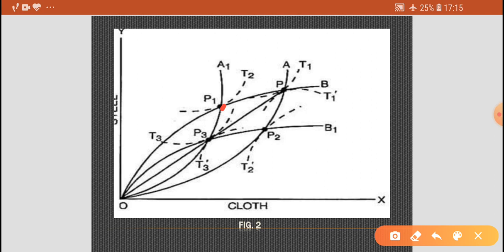This is the situation when country B is not retaliating. At this point of exchange, the higher trade indifference curve T2 of country A is tangent to the offer curve OB of country B. This is the T2 and it is tangent to the offer curve of country B, OB.